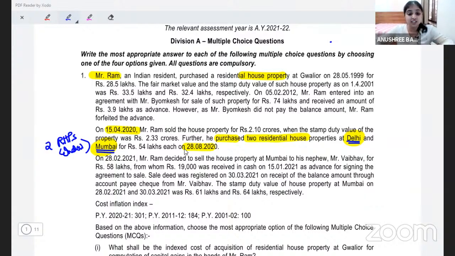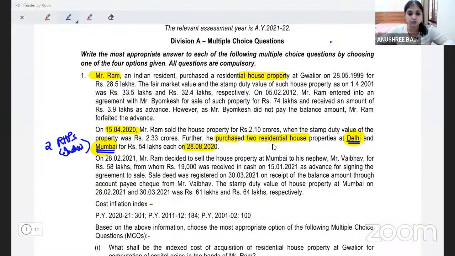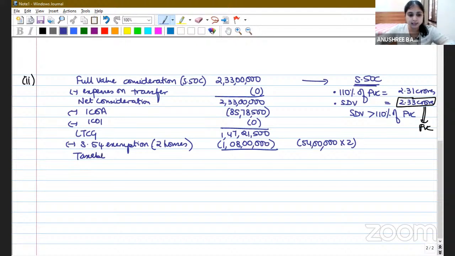And the LTCG is only 1 crore 47 lakh. The LTCG is not more than 2 crores. So we will give the 54 exemption for both the houses. He purchased 2 houses for 54 lakhs each. So the 54 exemption will be 54 lakhs for 2 houses. How much will that be? 1 crore and 8 lakhs. Right? So what will our taxable LTCG be?